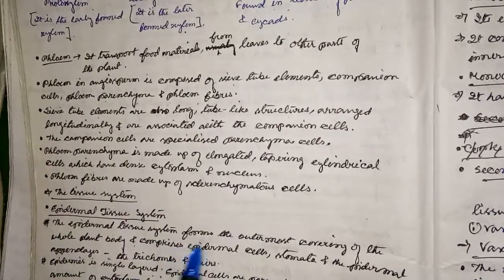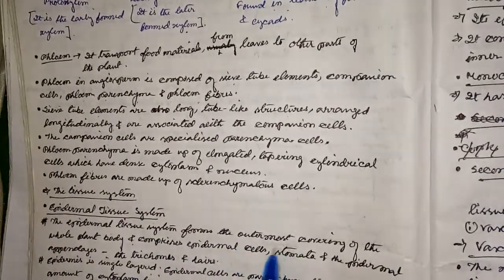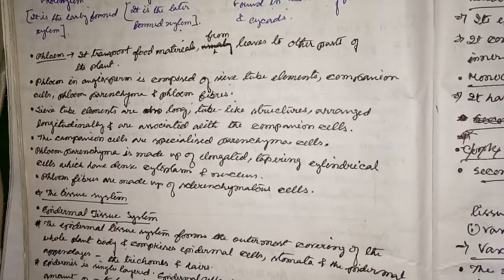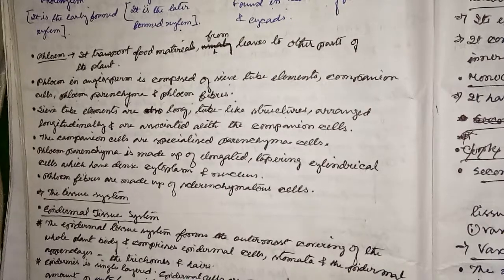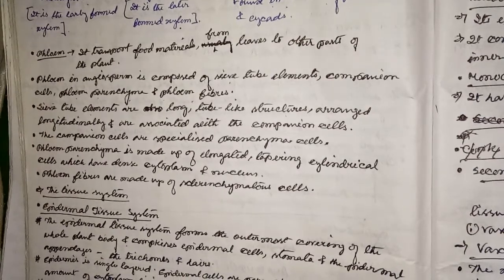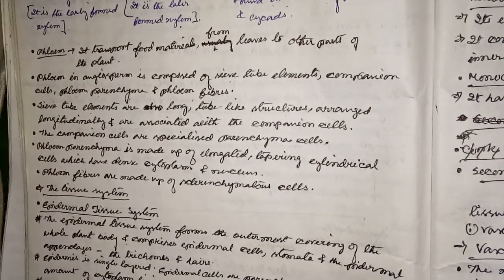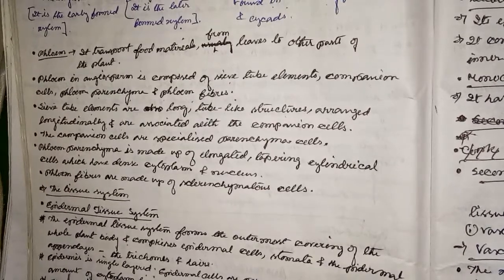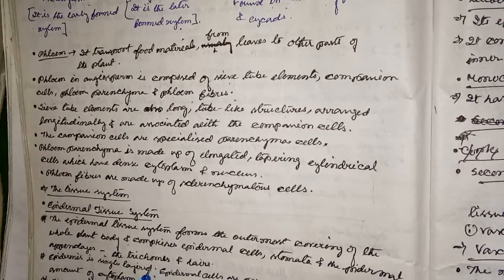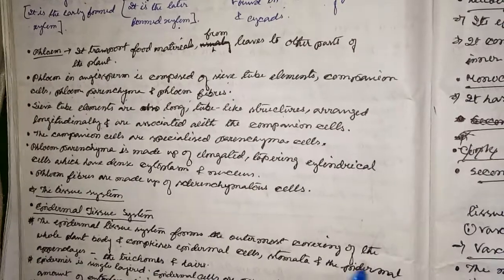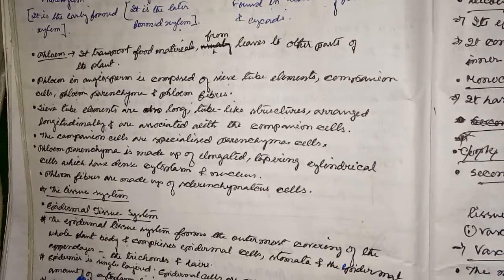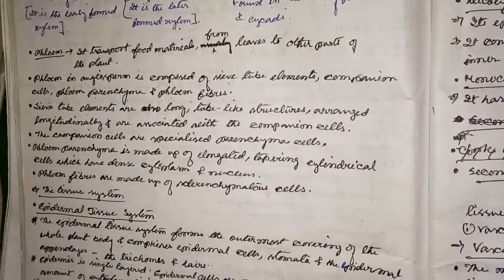The tissue system, epidermal tissue system. The epidermal tissue system forms the outermost covering of the whole plant body and comprises epidermal cells, stomata, and the epidermal appendages, the trichomes and hairs.